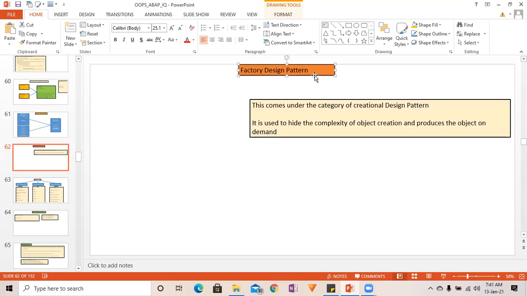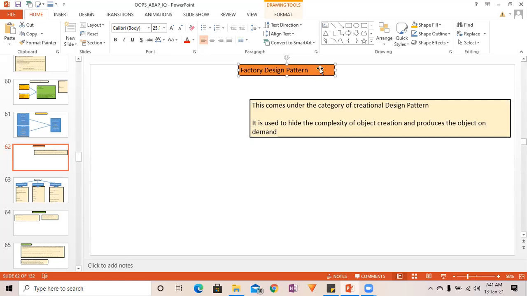Today we will start with a new set of design patterns. We will not go very deep inside, but sometimes in interviews they ask the question, tell me some of the design patterns. When they ask such a question, if we simply tell about the singleton design pattern, which is only one design pattern, it will not suffice the purpose. It will not be a valid answer. So we'll have to tell some 5 or 6 design patterns at least to leave a good impression on the interviewer. The interviewer should know that yes, this person has a concept about design patterns, and if required to learn more design patterns, he can learn.